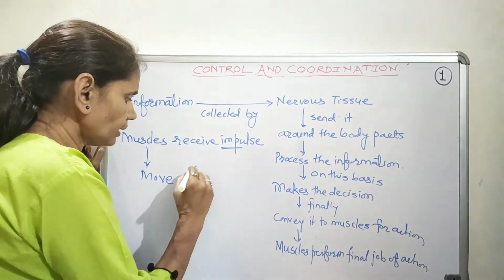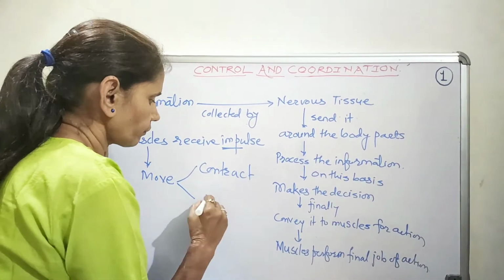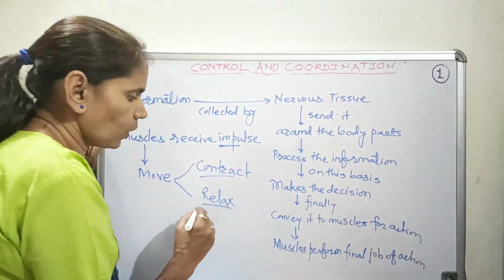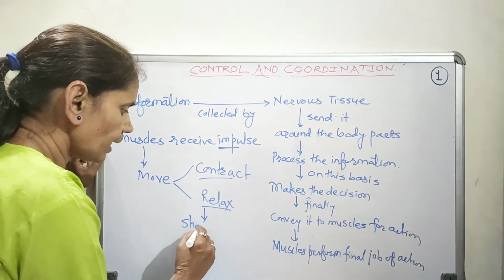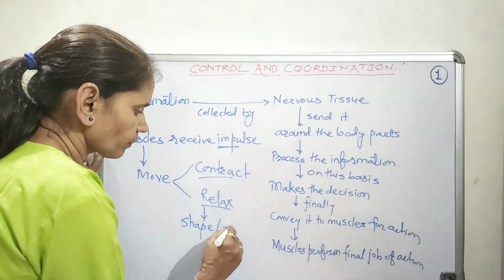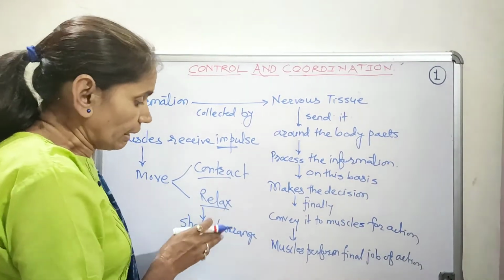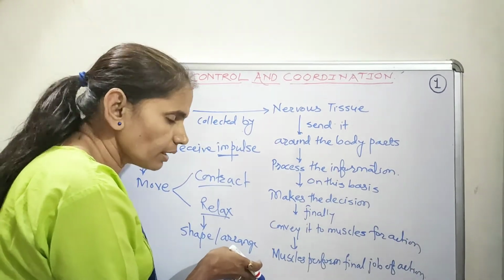That means these muscles either contract or relax. This is possible because of a change in their shape as well as arrangement.